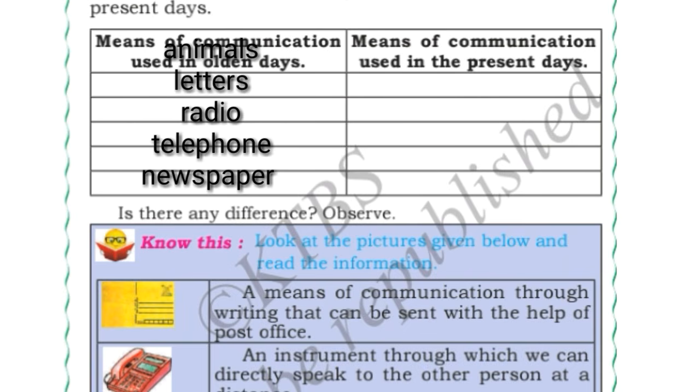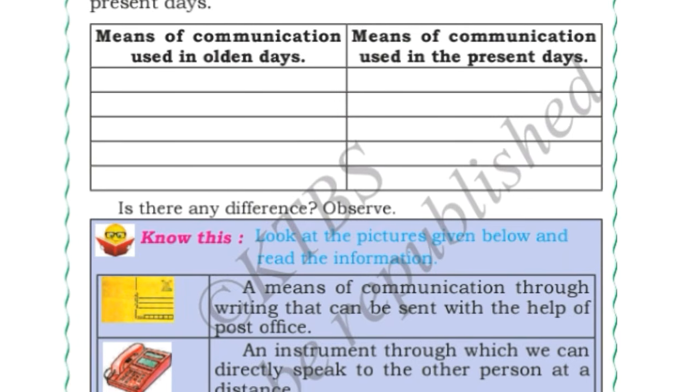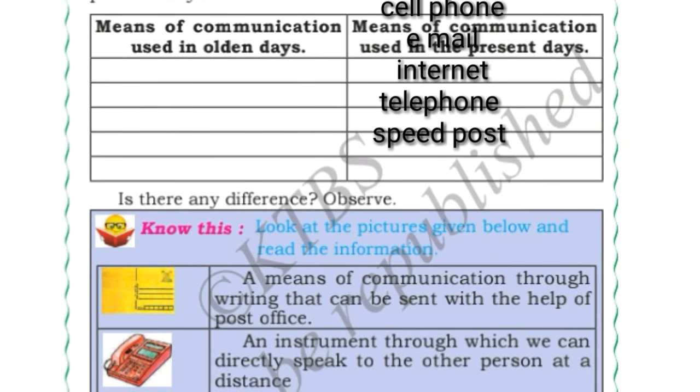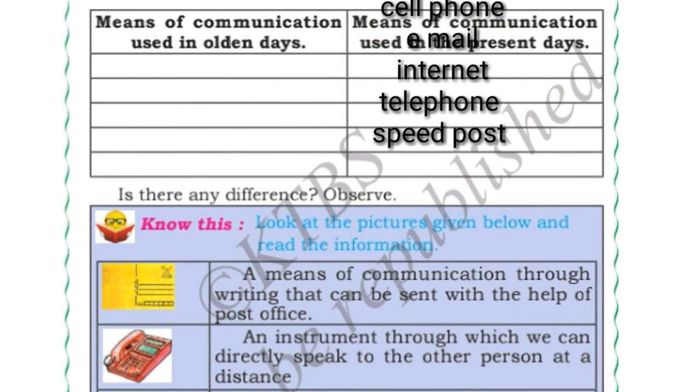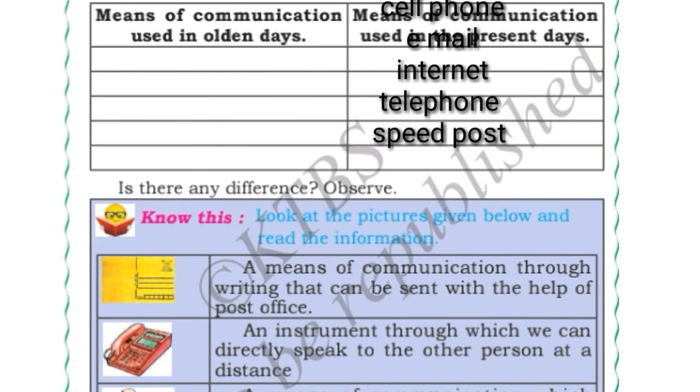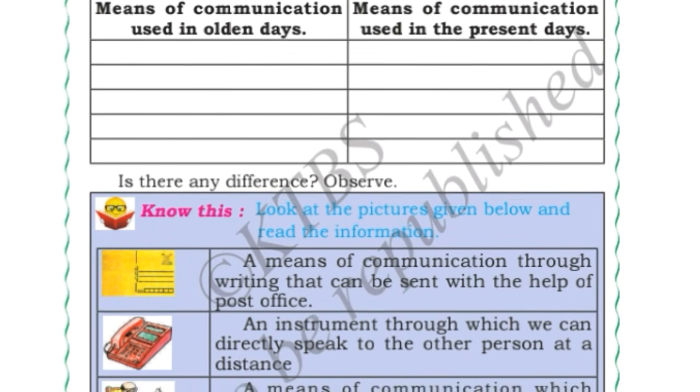Now tell me, which are the means of communication used nowadays? Cell phone, email, internet, telephone. Okay, these are all the means of communication which are used nowadays. Okay, now do you know this, children? See here.